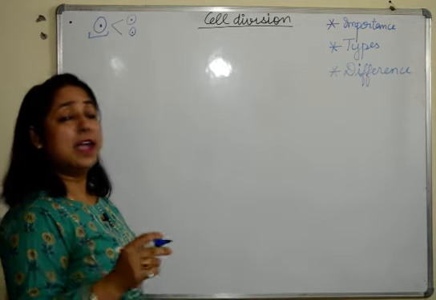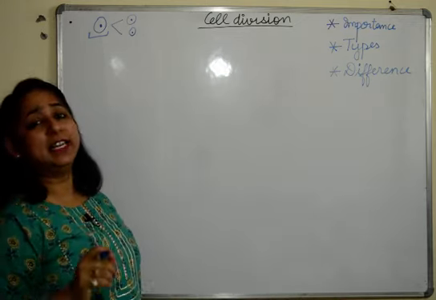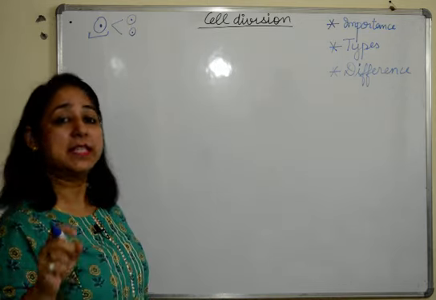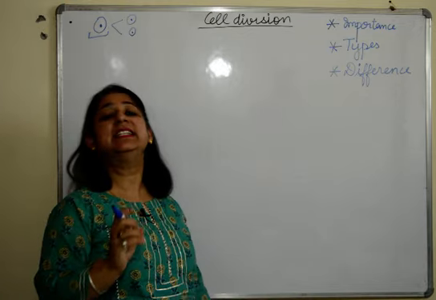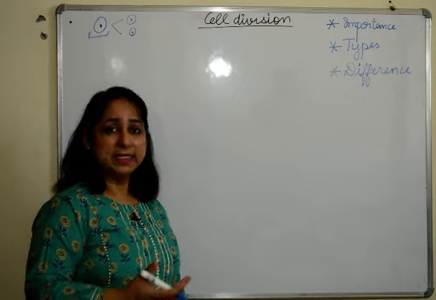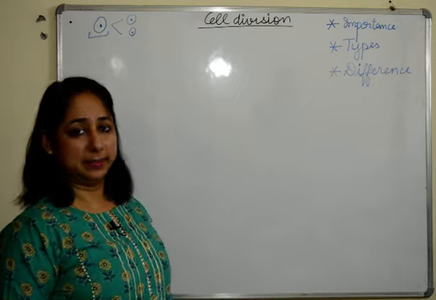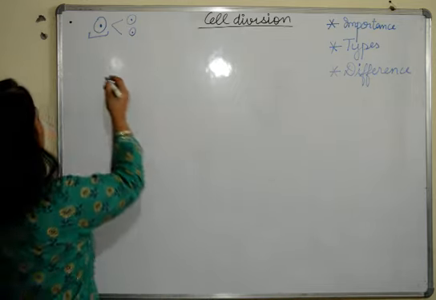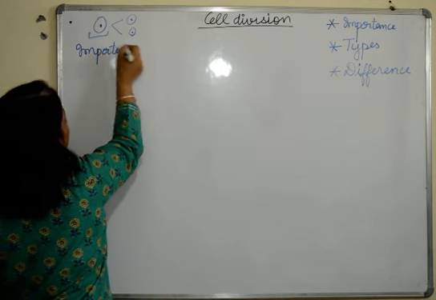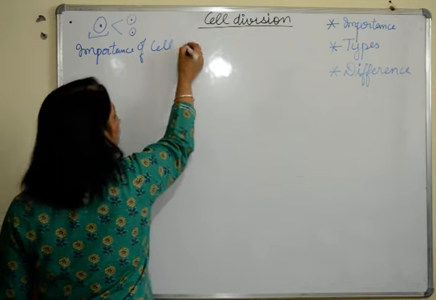Now we'll be specifically talking about the two types of cell divisions, and in your course we have mitosis in detail and a few general instructions about meiosis. Okay, so we'll be talking about them separately. Before that, I'll just talk about the importance of cell division. होता क्यों है?